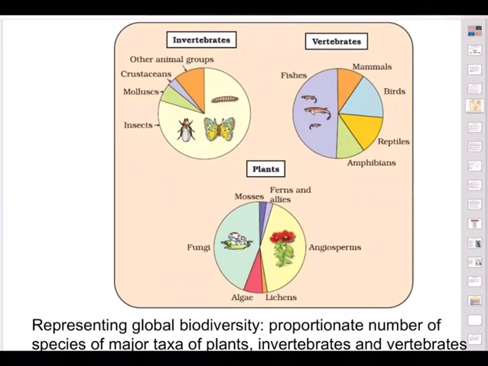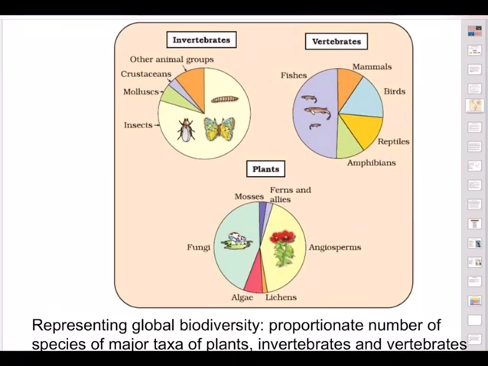For example, fungi he gives as X, and angiosperms he gives as Y. He will ask you first to identify what is X and what is Y, and then what is the significance of X and the significance and future of Y. So the pie diagrams, please draw, try to understand what it is. Similarly in invertebrates also, invariably the maximum space is insects, he will make it a question mark, and he will ask you to identify the question mark and why they are so rich.